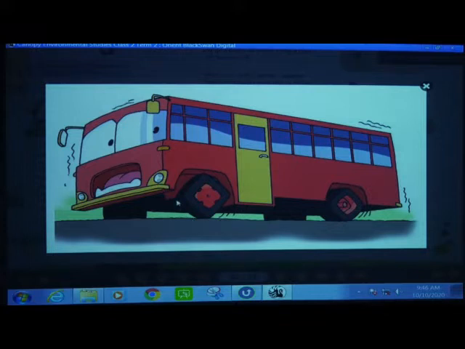No. Which shape is this? Yes, this is square in shape. Then if this type of wheel they use, what will happen? It will not go. The bus will not be able to move from one place to another if the wheels are of square shape. So what did they do? They invented the wheel of circle shape. Okay.